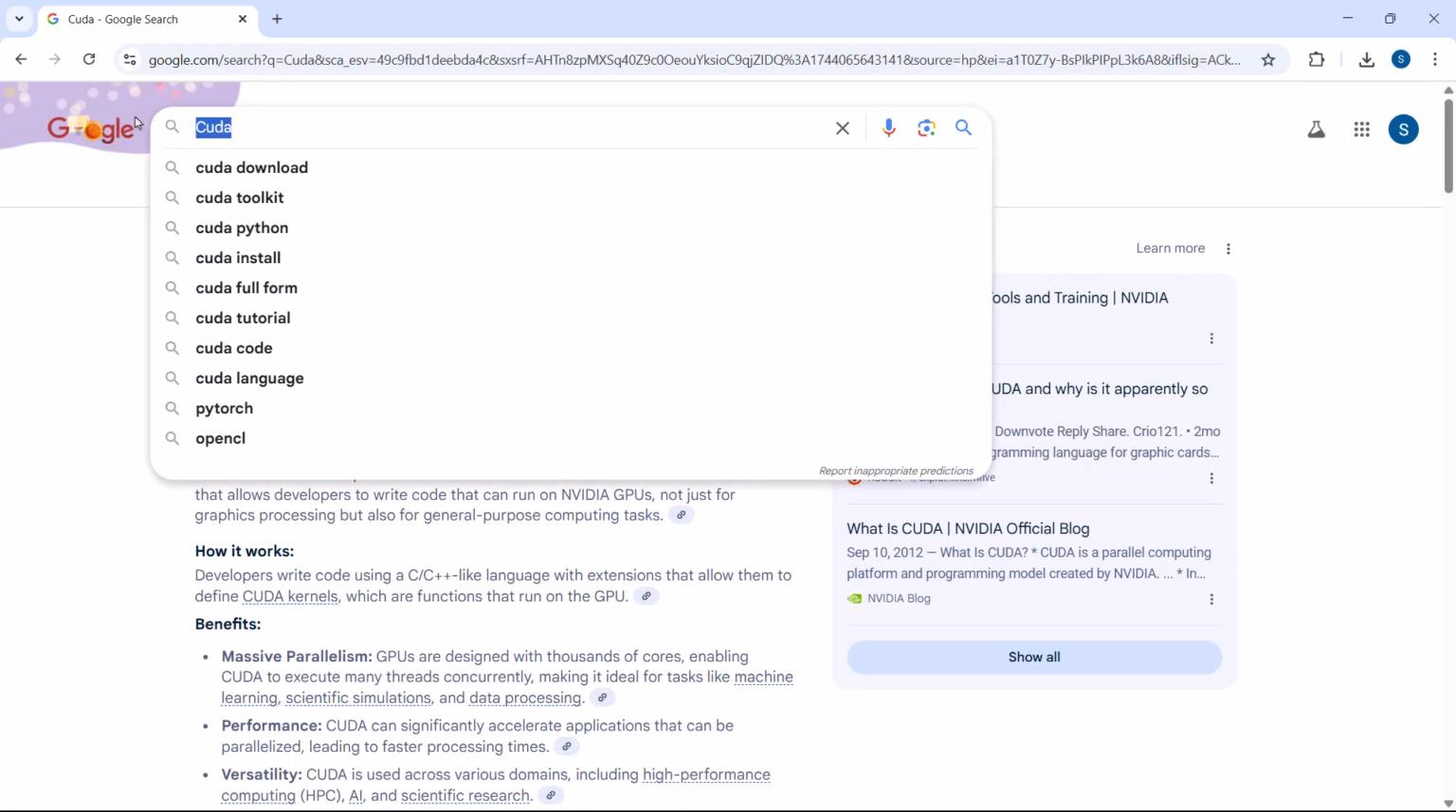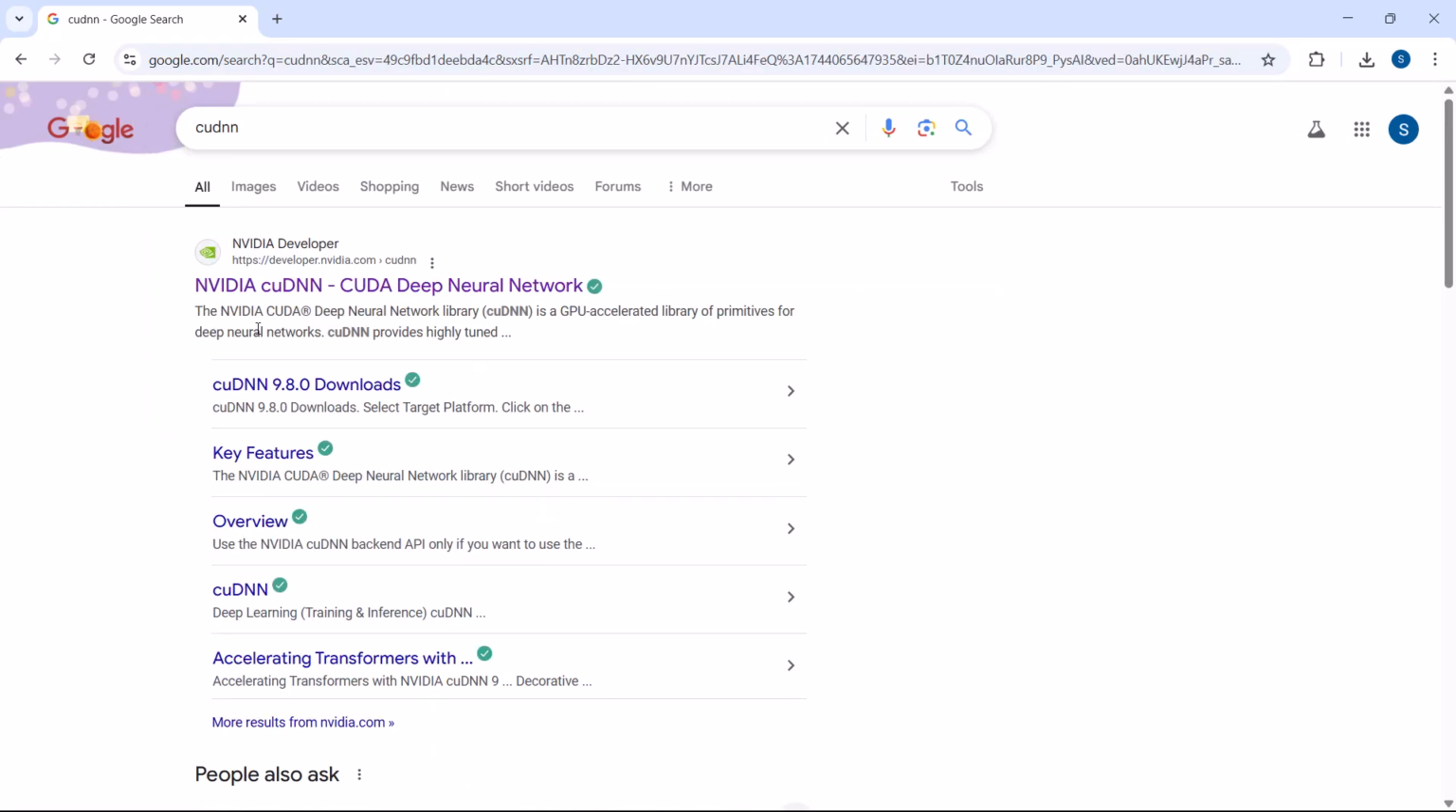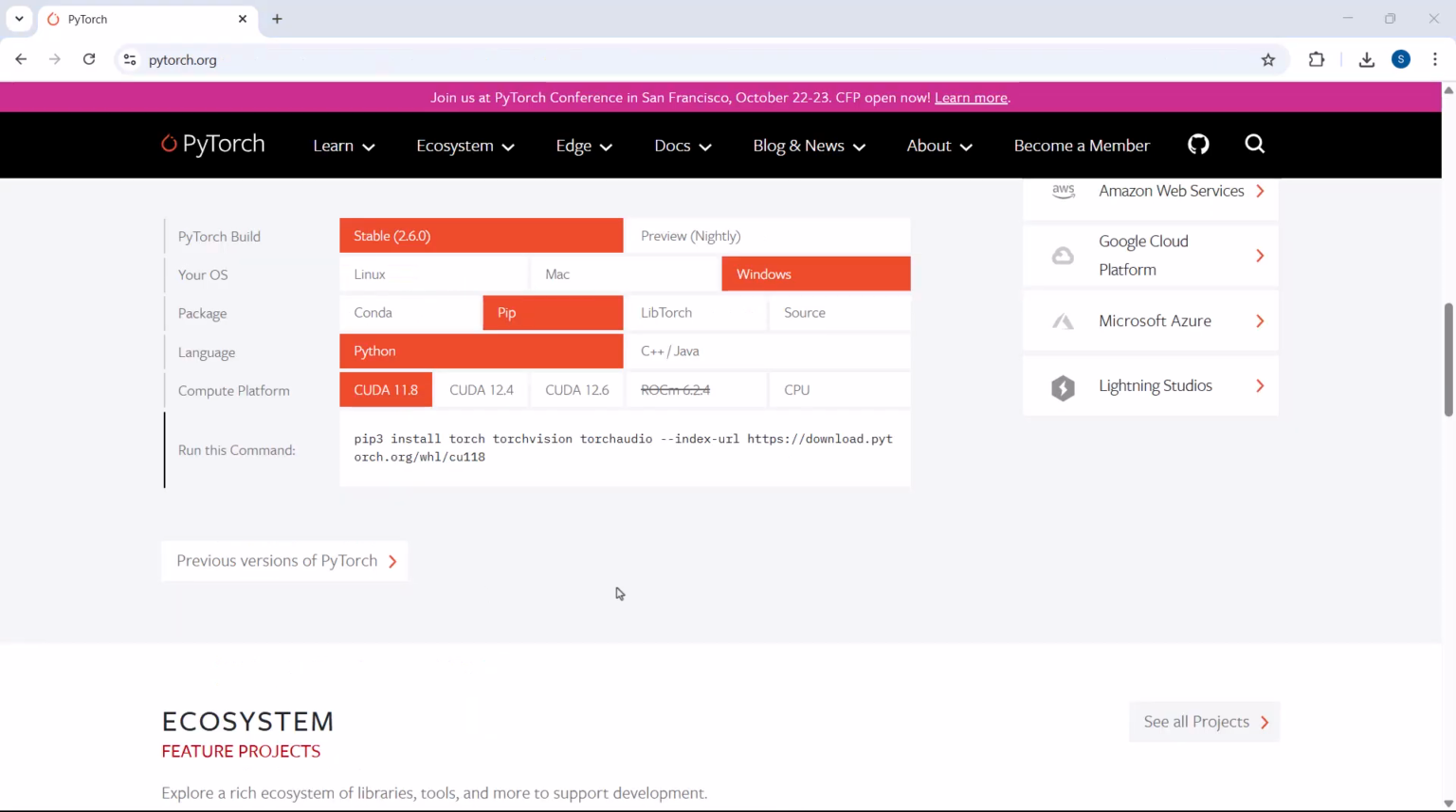We also need cuDNN. This is the NVIDIA CUDA Deep Neural Network Library, cuDNN, a GPU accelerated library of primitives for deep neural networks. So we also need cuDNN as well. In short, we need the CUDA Toolkit and cuDNN, and we also need to install PyTorch. So let's come back to PyTorch. How do we know which CUDA version we have to download? Before you download and install CUDA, first you have to come to PyTorch and see which version it supports.